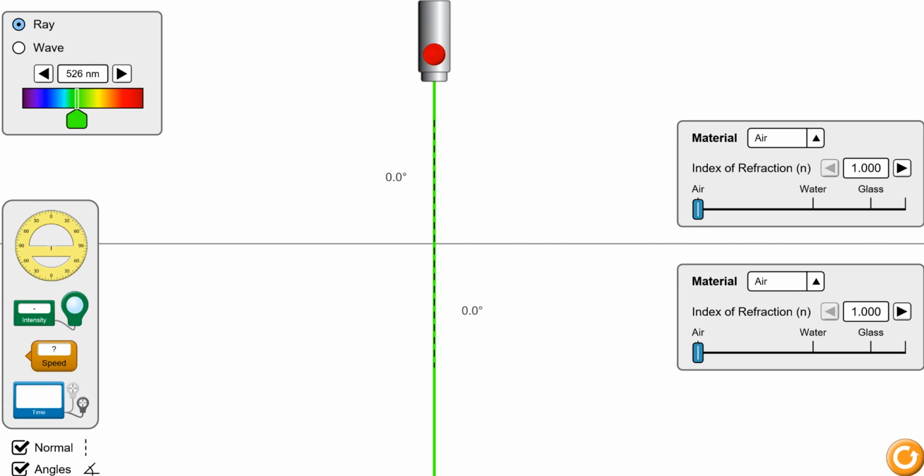Okay, now as you can see, I have taken this ray box and I'm shining the green color light directly on the normal. So the angle of incidence is 0. As you can see, the medium 1 and the medium 2 are the same. Now where is the medium 1 and medium 2? There's a horizontal line which is drawn on the screen. That line is telling you that above the line there is one medium and below the line there is another medium.